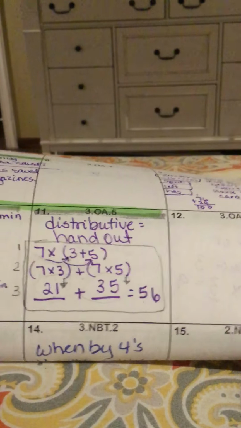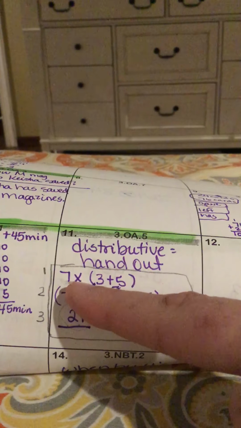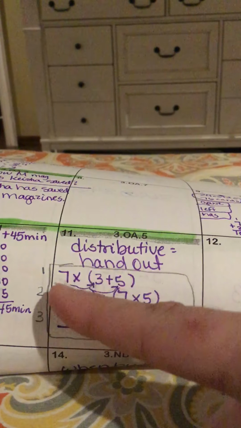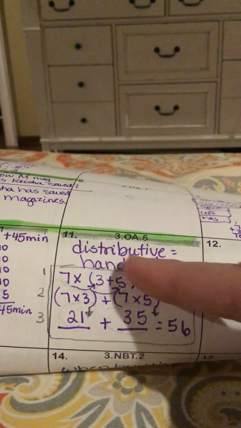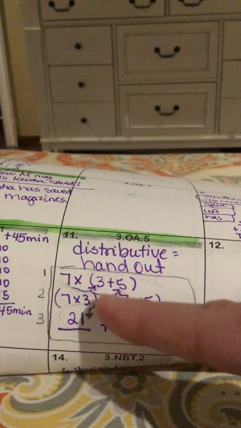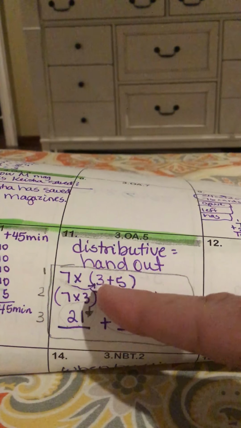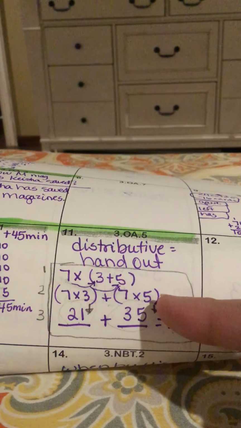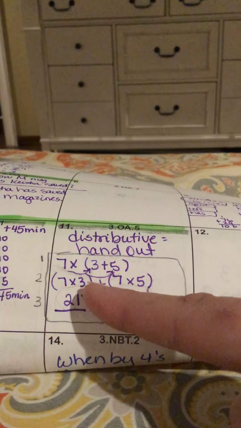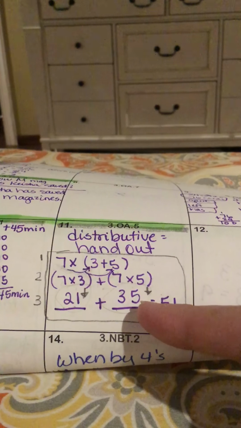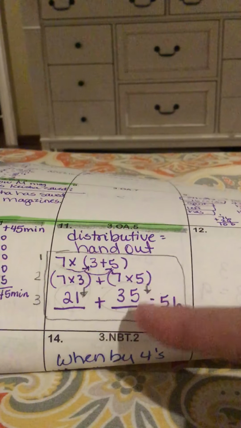The distributive property, we practiced this one. I tell them that means handing out, and in this case, we're handing out the 7. So the original problem was probably going to be 7 times 8. They broke the 8 down into 3 plus 5. Then we're going to hand the 7 to each one of these numbers. It goes to step 2 as 7 times 3, which is this number, and then 7 times 5, which is this number. The question that they are asked to complete is in step 3, where they're completing the 7 times 3 and the 7 times 5. They even give them the 56, which is the answer. So they're just asked to do this step 3, this part right here.